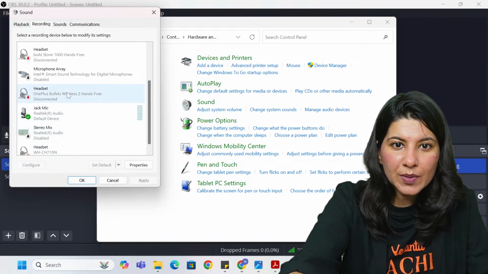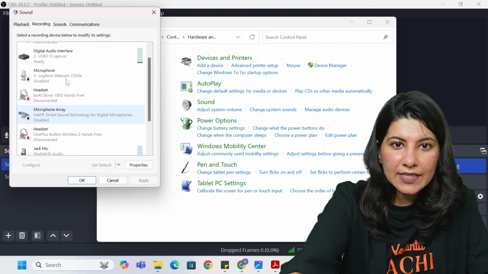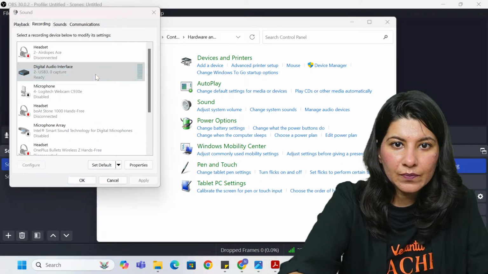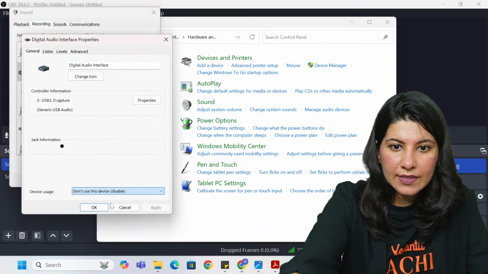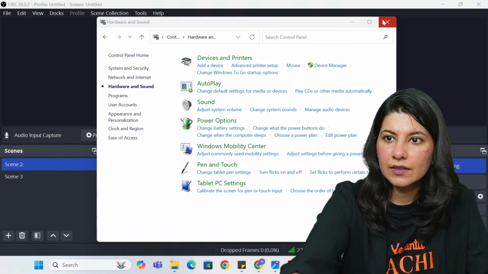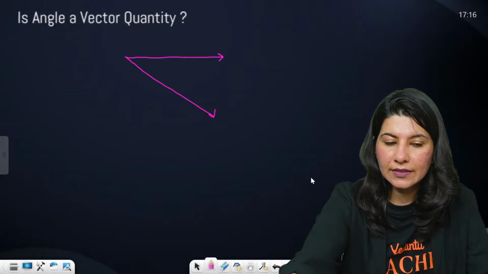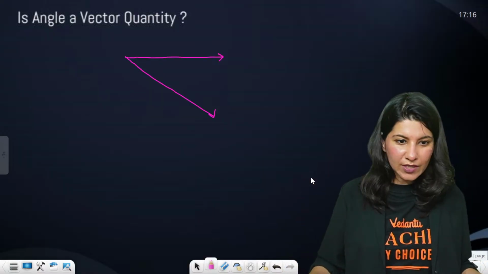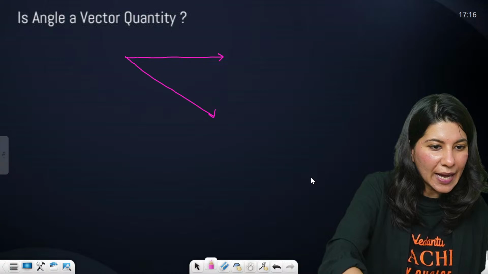Jack mic should be enabled. Disable, disable, disable. Okay. I believe that now the breaking of sound will not happen.